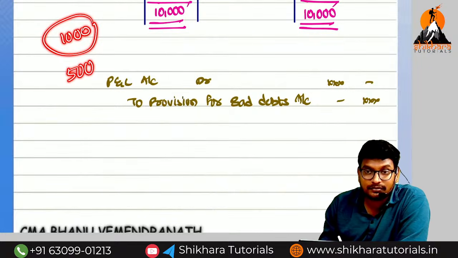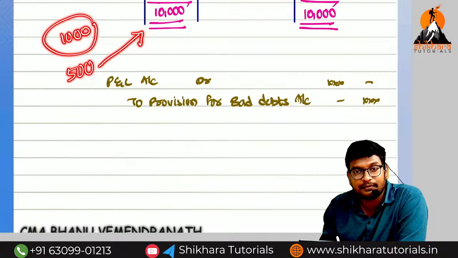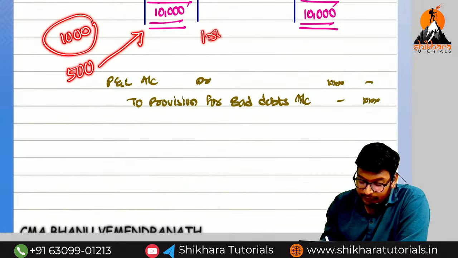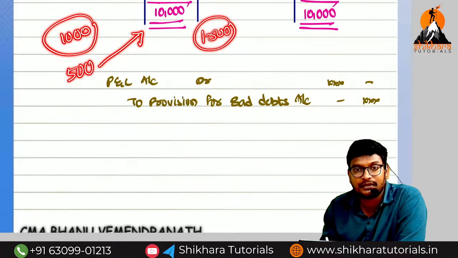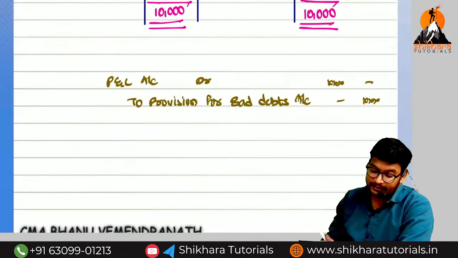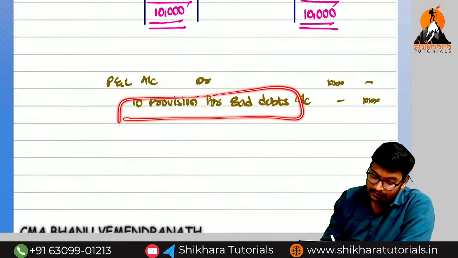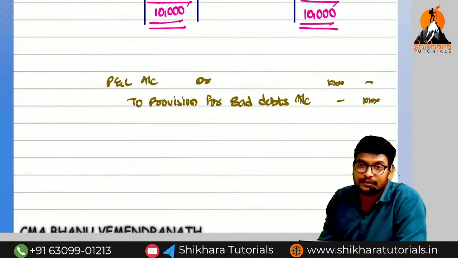This bad debts loss, do we need to transfer to the P&L account once again? No, we should not transfer. If you transfer to the P&L account once again, how much will the profit be reduced? 1,500 profit will be reduced. But already you have created the provision for what purpose? Future you may get a loss. What is that loss? Bad debts. So for that reason the bad debts loss we need to set off with the provision. We should not transfer to the P&L account when having the provision.